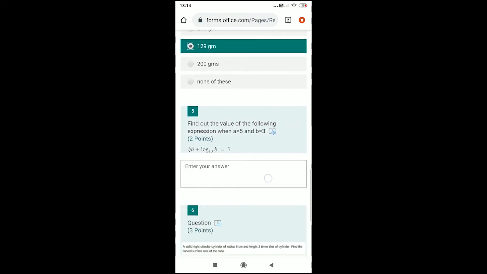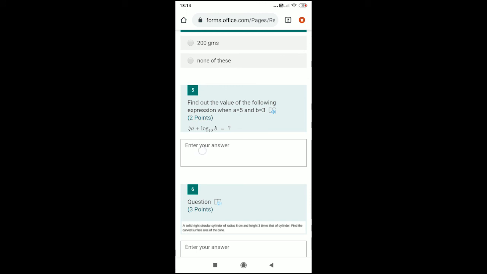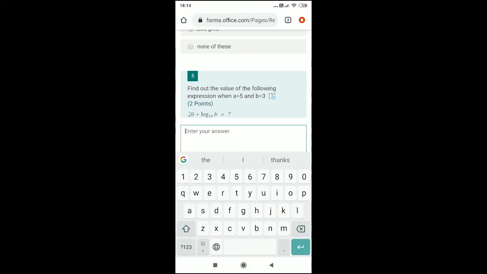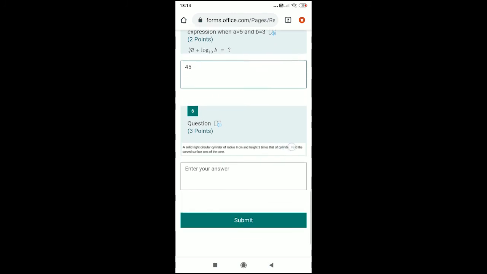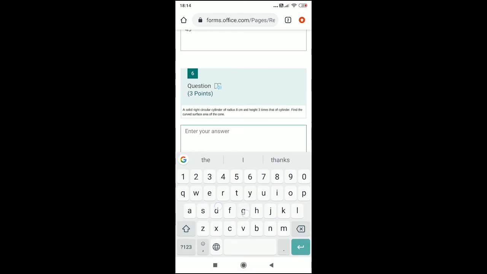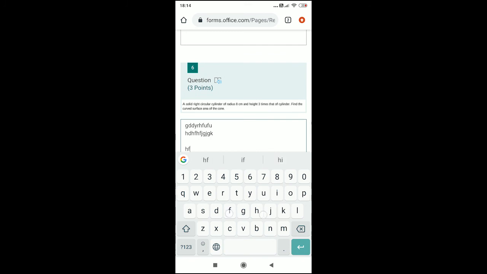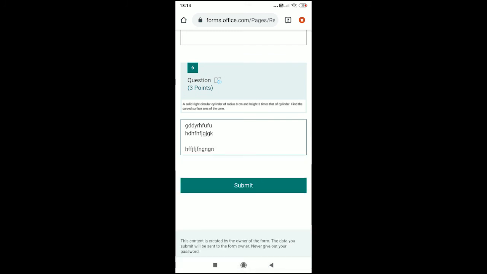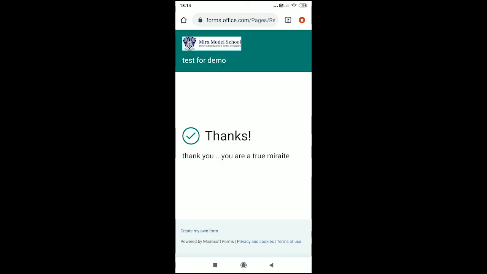Fine. Then this is a mathematical question. So the answer is suppose 45, right? And then there is another long answer. He can do anything, right? And he can go to the next line. Suppose it is of many lines, he can write everything here and then say submit. So this is the way the child can attempt the question paper from his mobile phone.